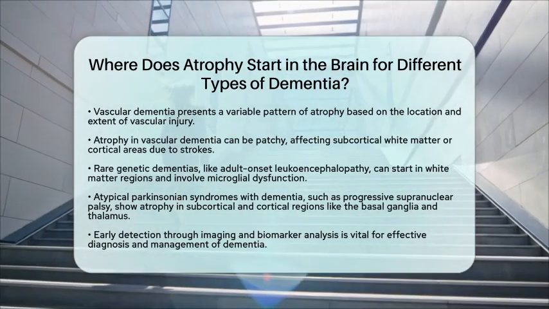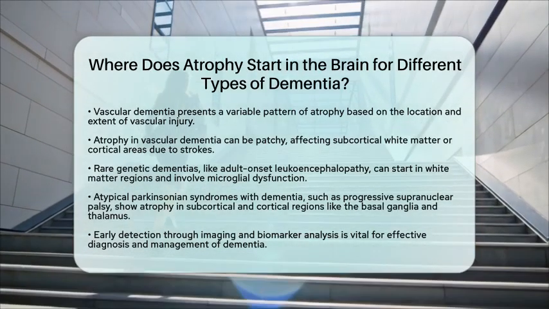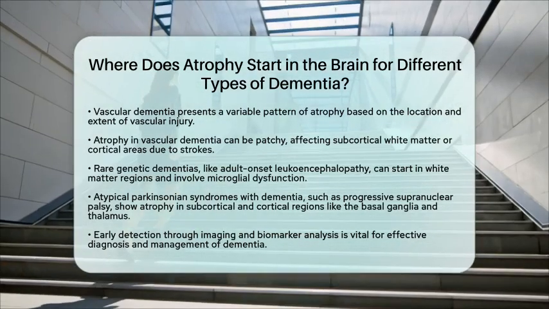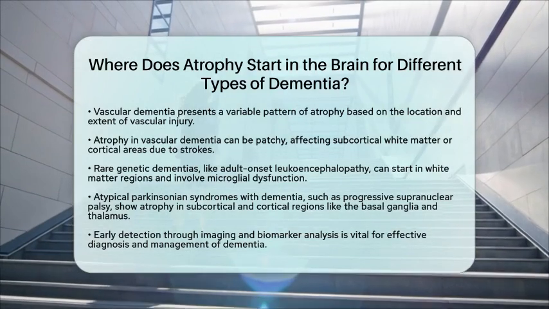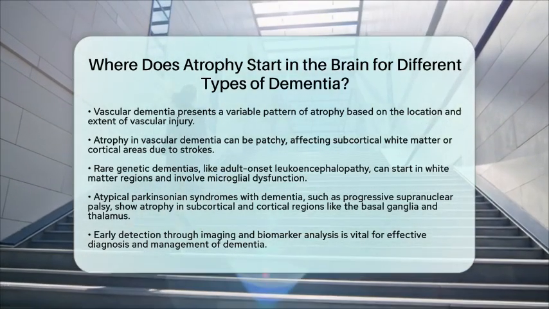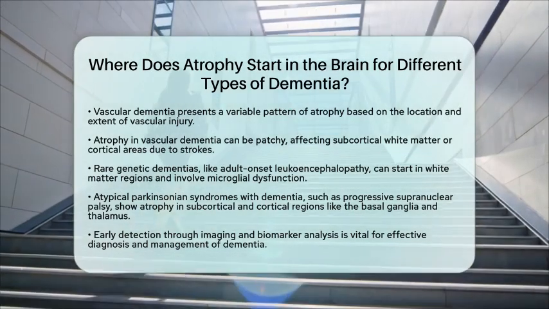Rare genetic dementias may start in white matter, while atypical Parkinsonian dementias show atrophy in the basal ganglia and thalamus. Recognizing these patterns is essential for effective diagnosis and management. Early detection through imaging and biomarker analysis plays a crucial role in intervention and care planning.